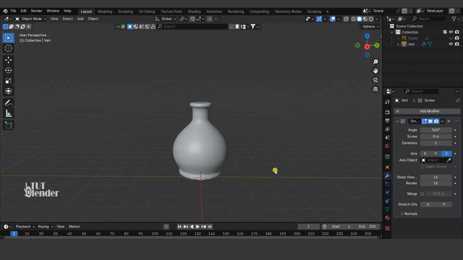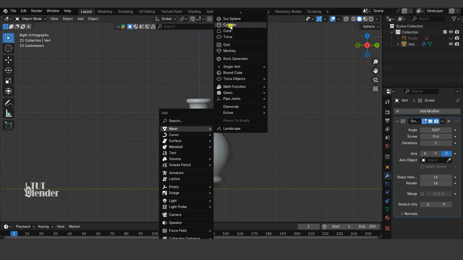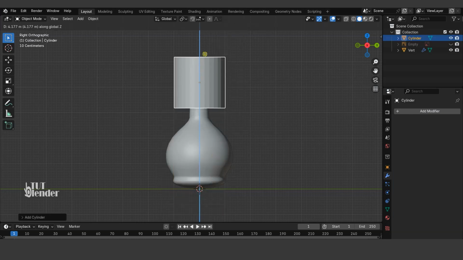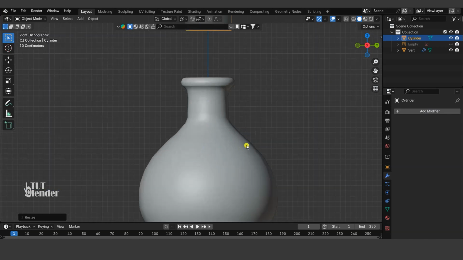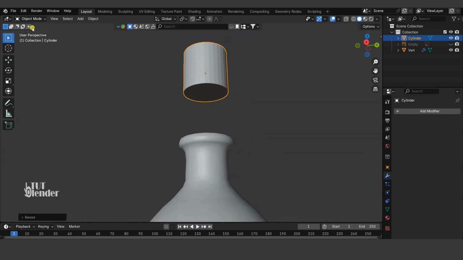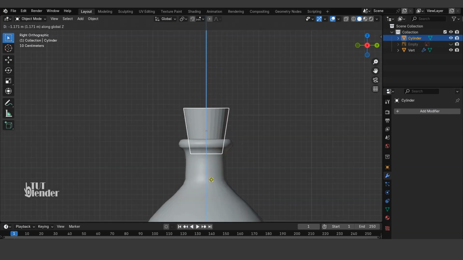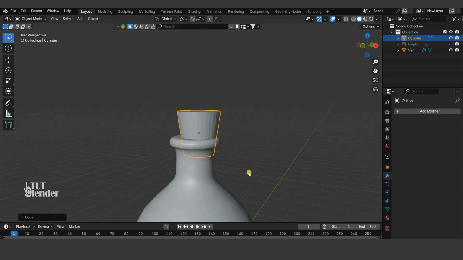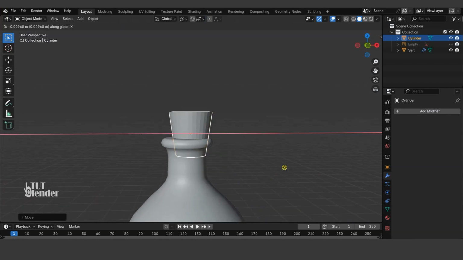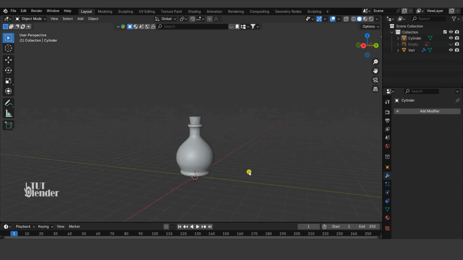Hide your image reference. Now add a cylinder and use G to grab it on top. Now press S to scale it down. Go to Edit Mode and select Bottom Face and scale it down. Now press G and place it on the top of our bottle. Cool!